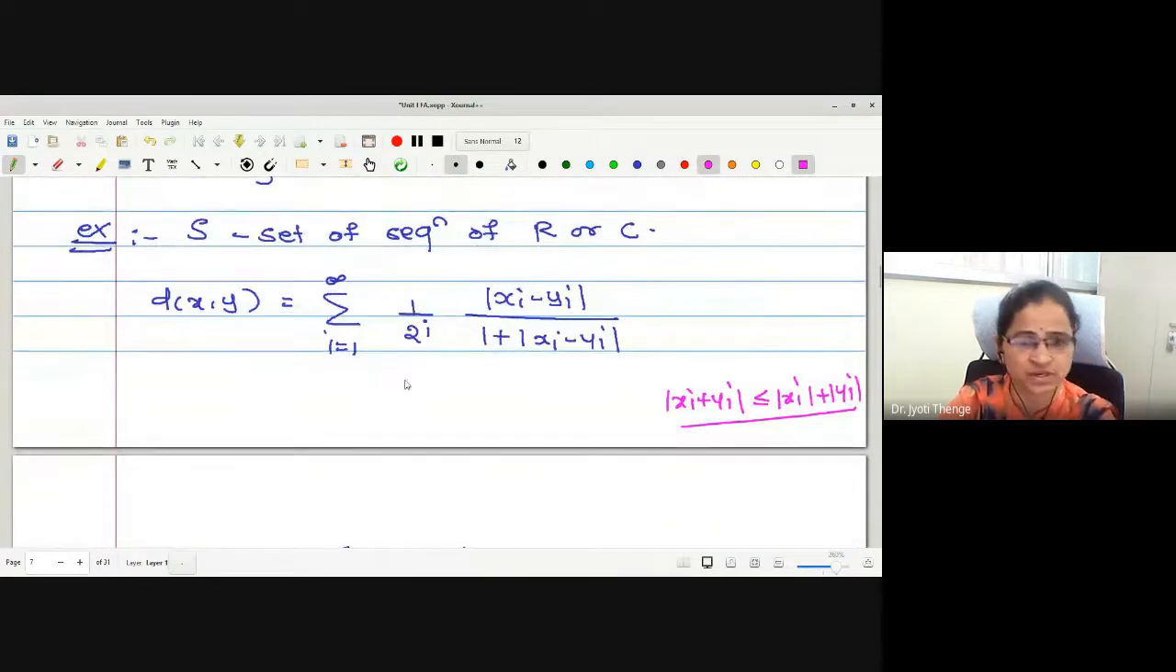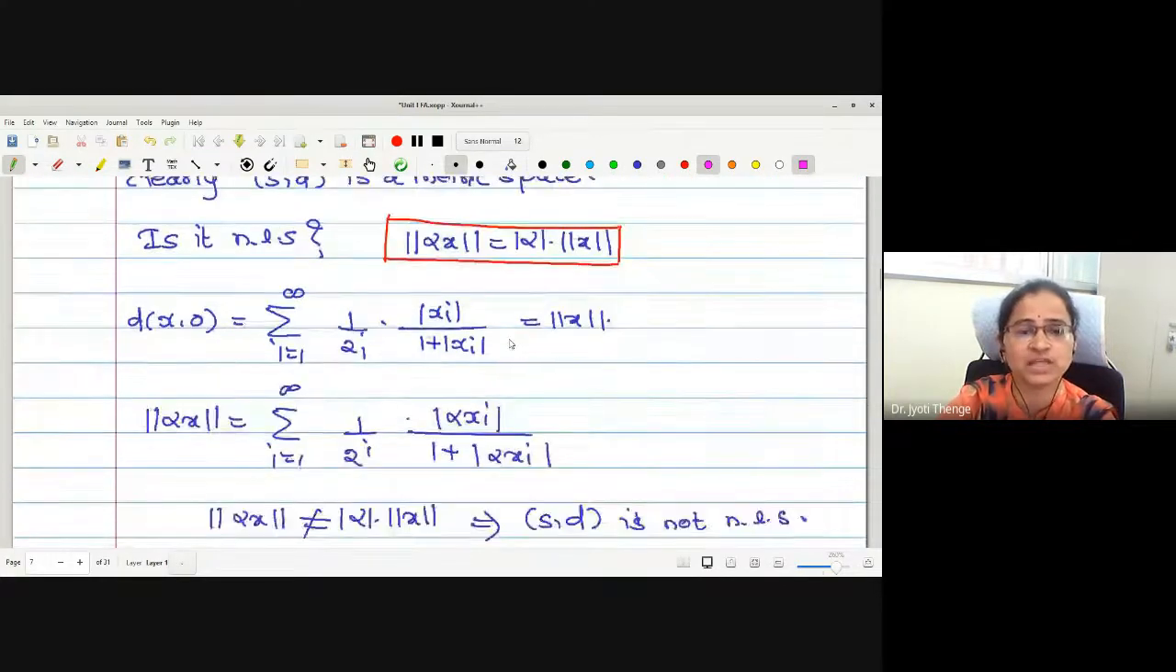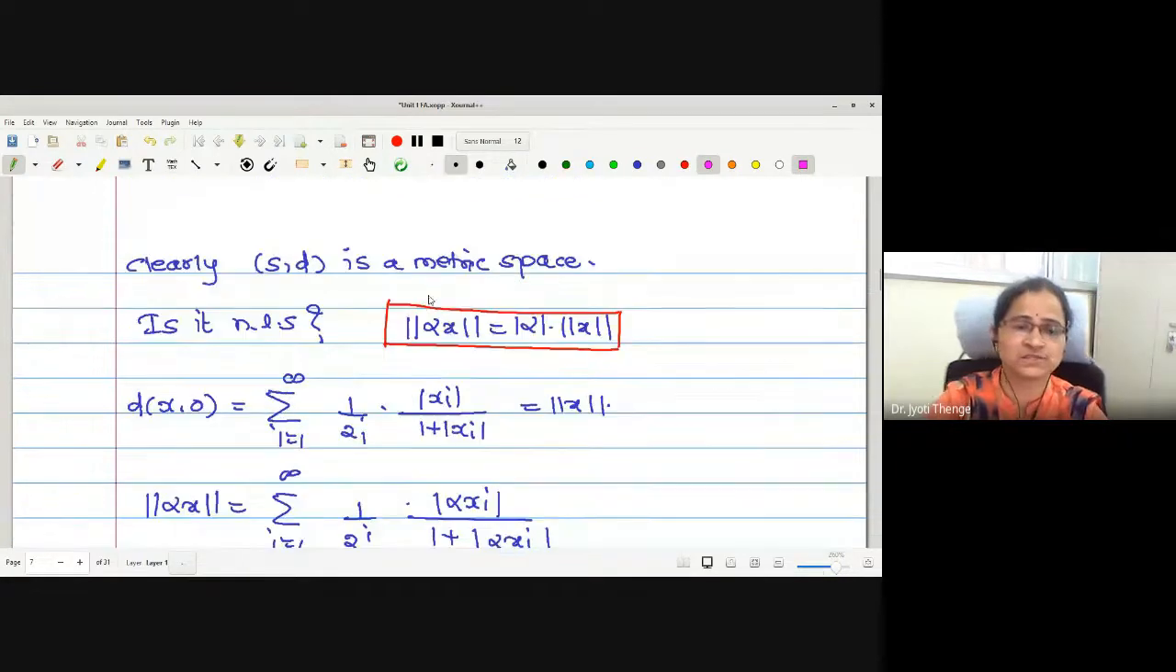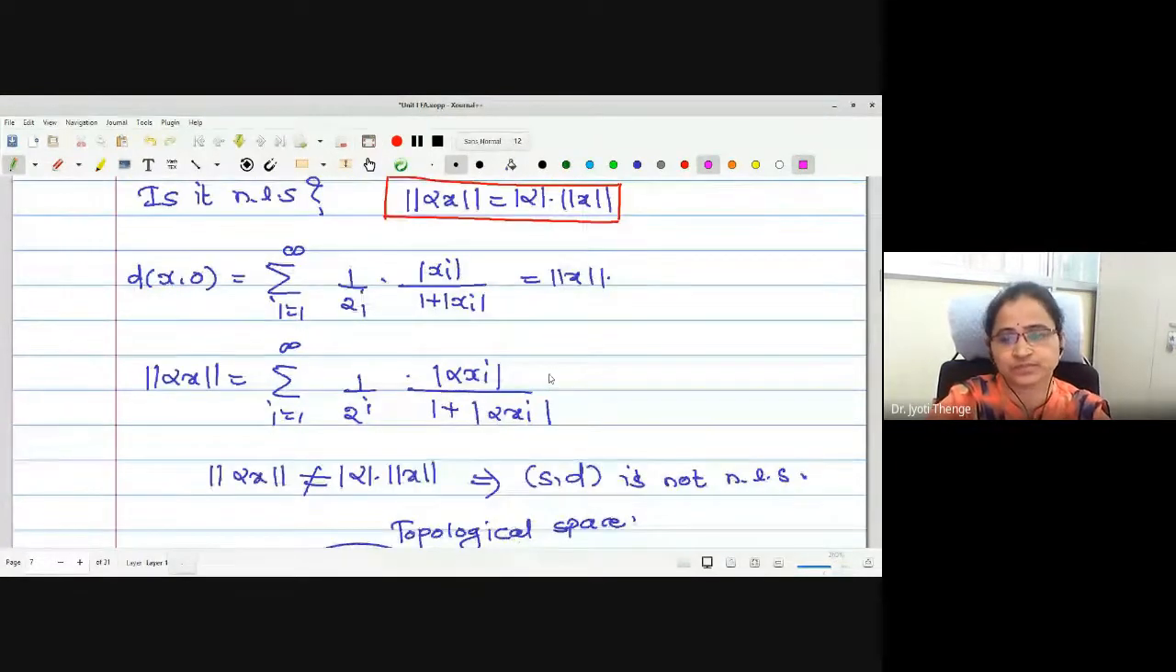For this, we have given a counter example. This is a metric space example. One can verify the properties, but this metric is not going to satisfy the fourth property of the norm function. Therefore, this is not a normed linear space.